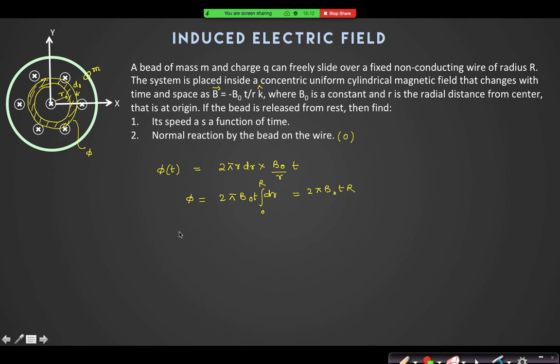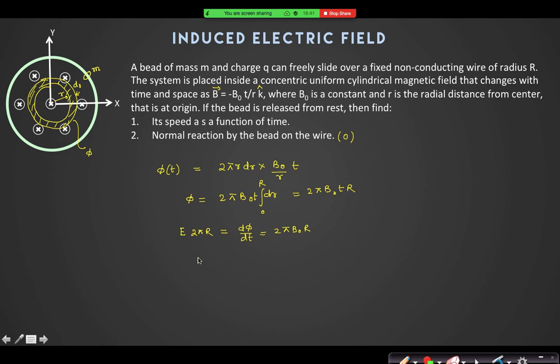Now I can use Faraday's equation, the integral of E dot dl, that means E into 2 pi r, is equal to d phi by dt. Right? d phi by dt is 2 pi into B naught into r. So 2 pi r will get cancelled out.